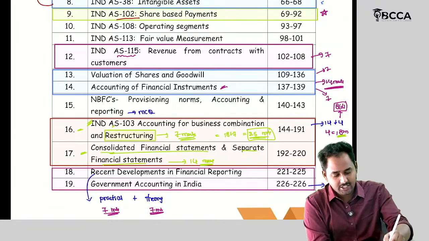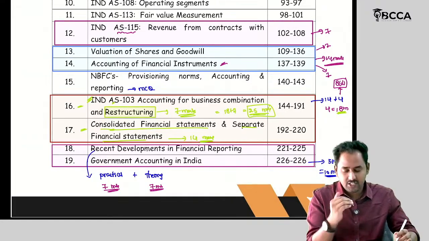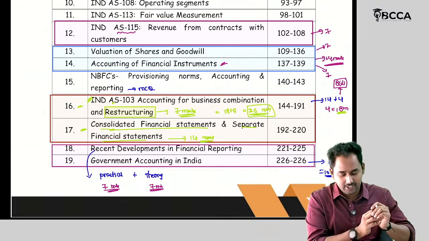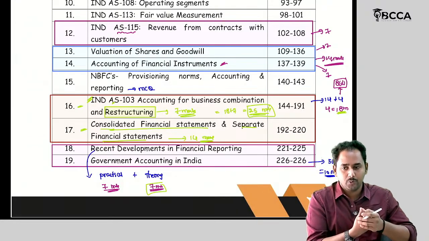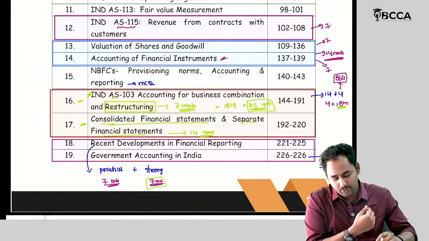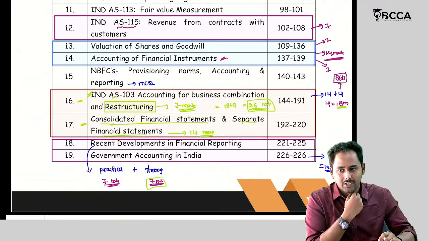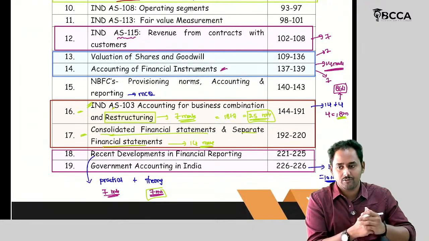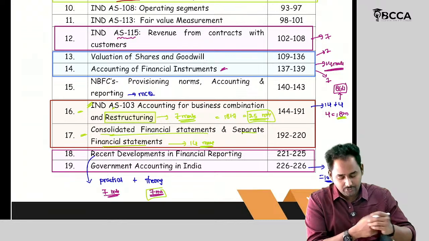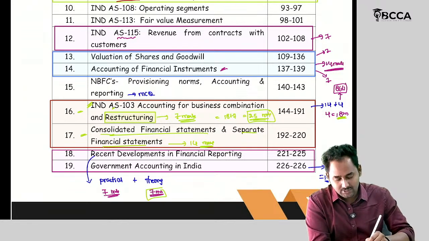Of course, it contains too much theory when compared with government accounting in India. But that's fine. We will frame answers. If you are able to read one question, you can apply that answer to so many questions. I will give you one answer and you can apply it to 4 to 5 questions. So we are going to frame answers in such a way.